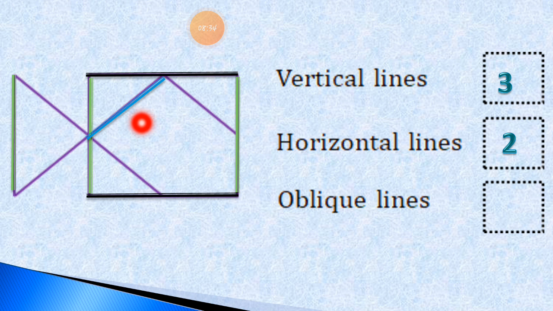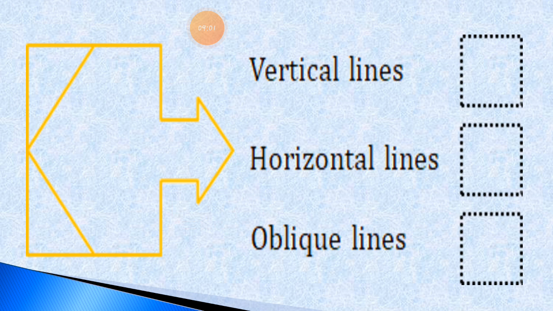Here is oblique line number 1, here is line number 2, here is line number 3, here is line number 4 and here is line number 5. So total there are 5 oblique lines, 5 slanting lines in the picture.